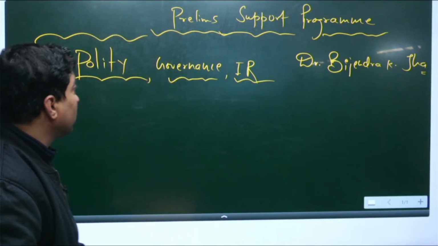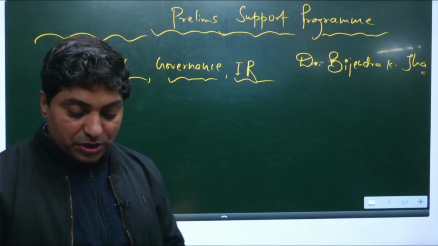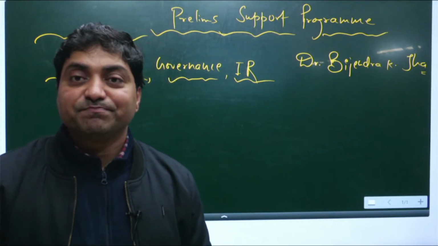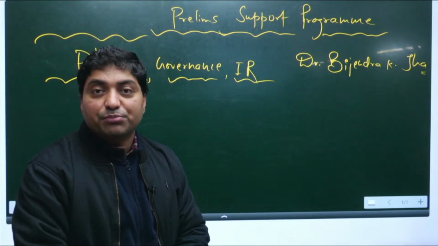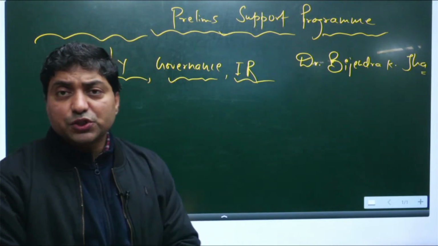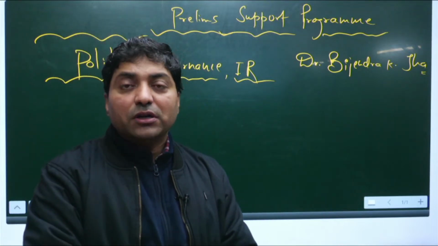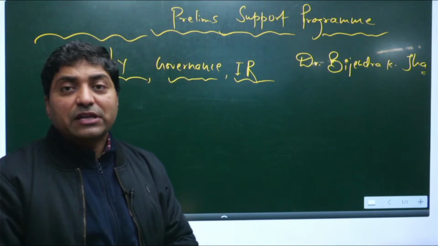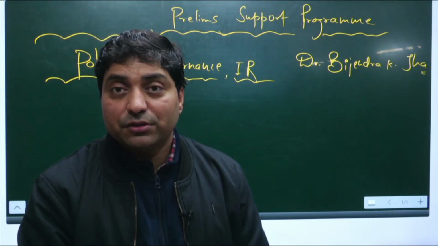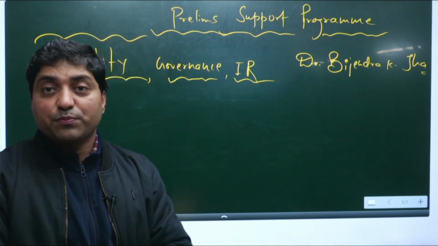Now if you go through polity, governance and IR, this is the most important part in prelims, and it seems very easy, right? The students are very comfortable with this part, but let me tell you, they make lots of mistakes, right? And that actually creates a problem, right? Even one question is very important from the prelims point of view.